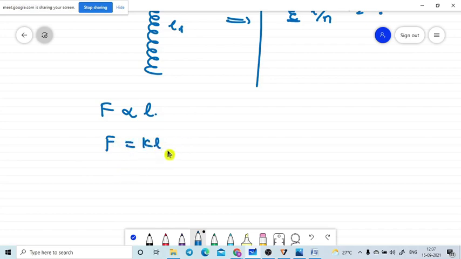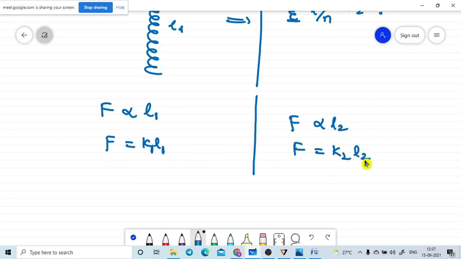L1 I am taking. But what about this case? Force is directly proportional to L2. In this case we have L1, so force is equal to K1 into L1. The same force I am applying, so force is equal to K2 into L2. But what about the L2 value?